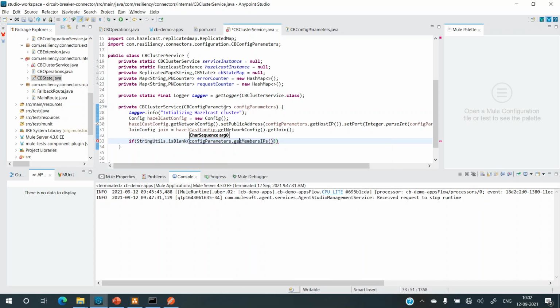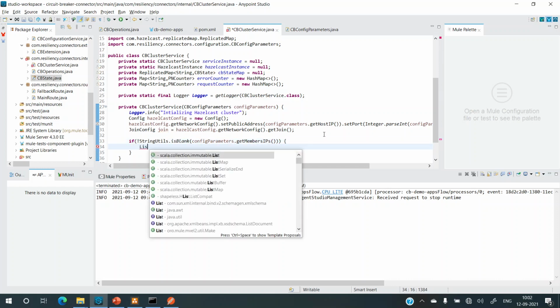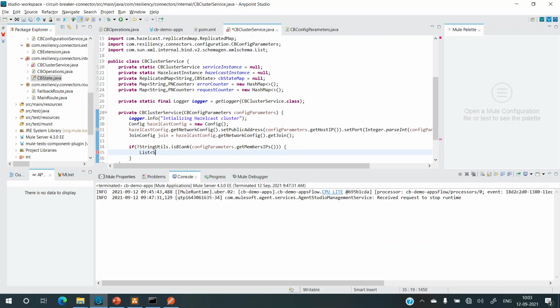So in case if it's not blank, only then I'll take further action. So List of String. Now we'll convert that into list. We'll split by comma. We'll get an array. We'll convert it into list. So let's just convert it to list. Member IP list equals, now that's a string, right?